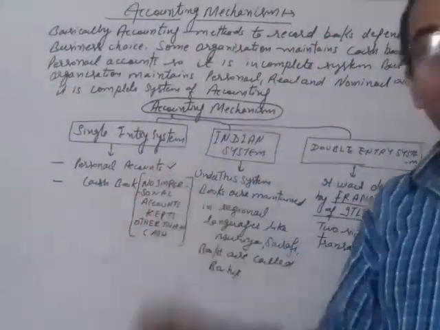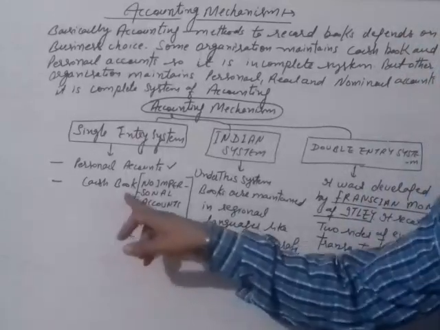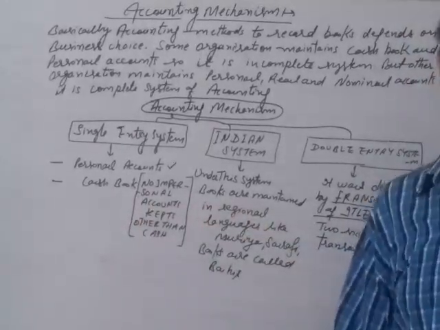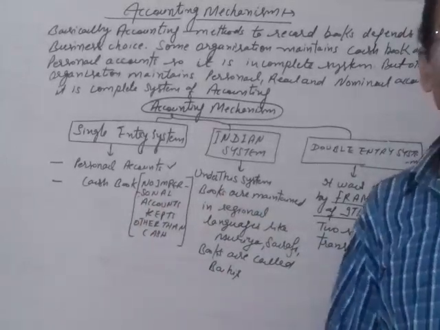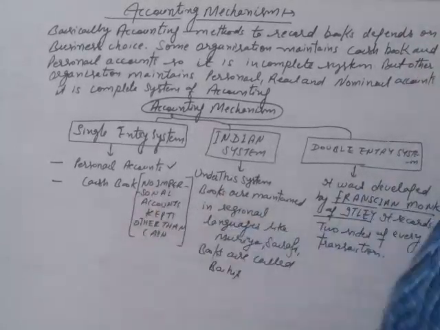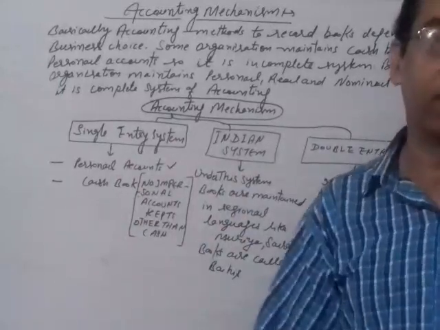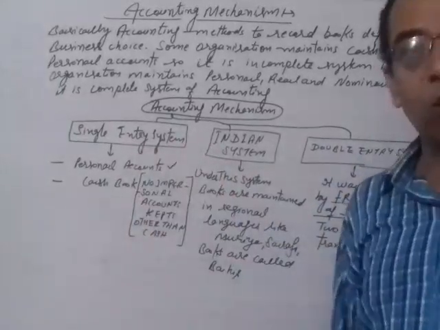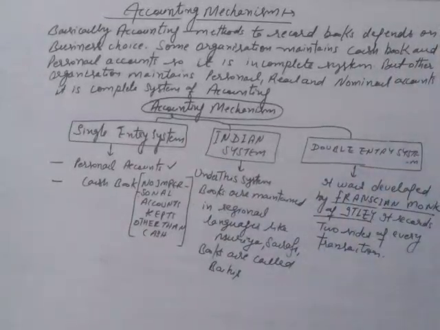When only personal accounts are maintained, or when only cash books are maintained along with the personal accounts, that means there is no maintenance of real and nominal accounts, only cash book and personal accounts are maintained, then this system is called a single entry system. Under this system, we record only one side of information.